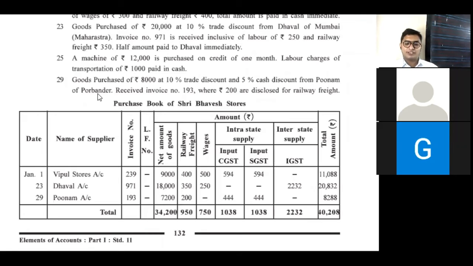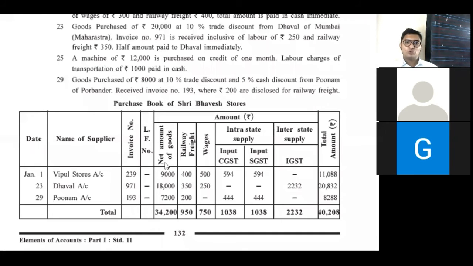Tell me, Porbandar is within Gujarat or out of Gujarat? Sir, it is within Gujarat. Yes, it is within Gujarat. So total is 7400 and out of 7400 we have to apply CGST and SGST 6%, 6%. Total is 12% and total of all of this is 8288. And finally, this sum is over.